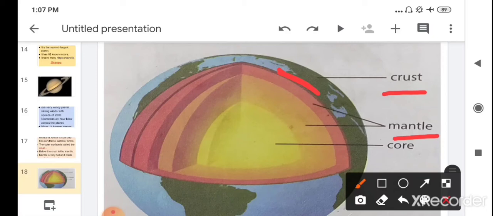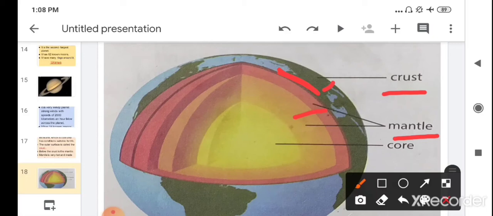The mantle is very hot and made up of almost molten rocks. The upper layer has solid rock, but when we move from the crust to below the crust, there is molten rock, because this layer is very hot. So here the rocks are present in the molten form. What is molten? Molten is when the rocks are present in a liquid state, because this layer is very hot.